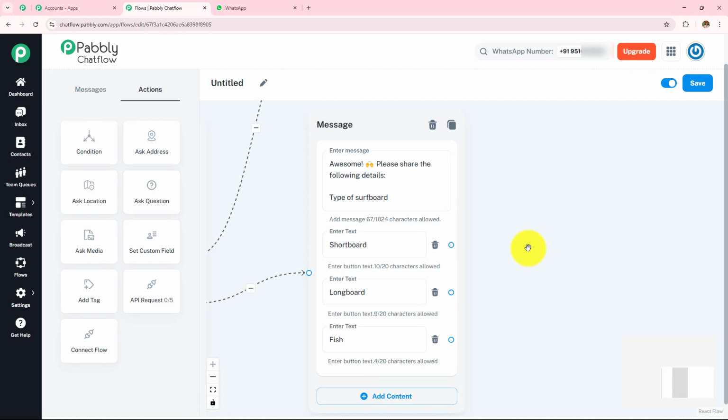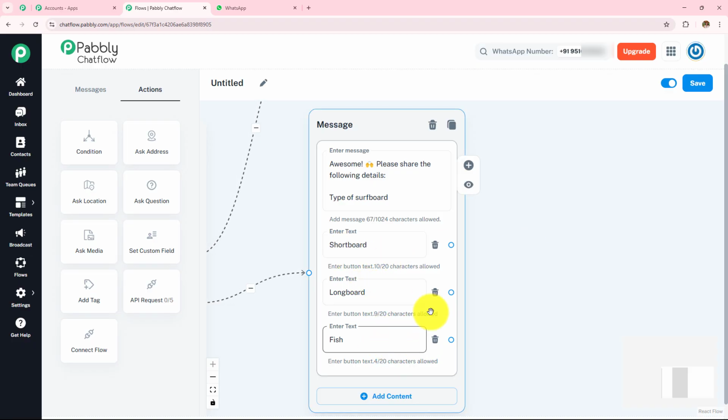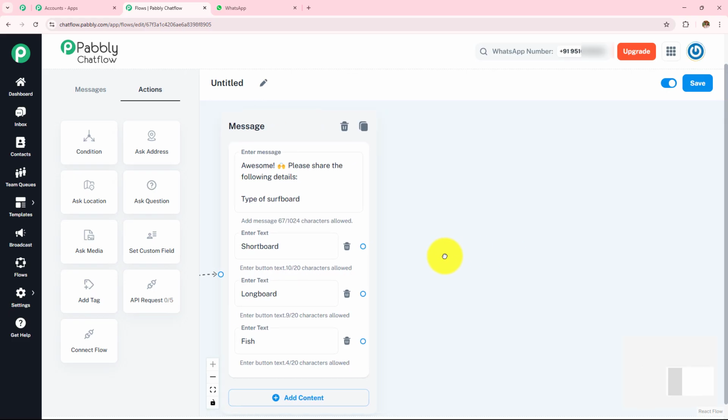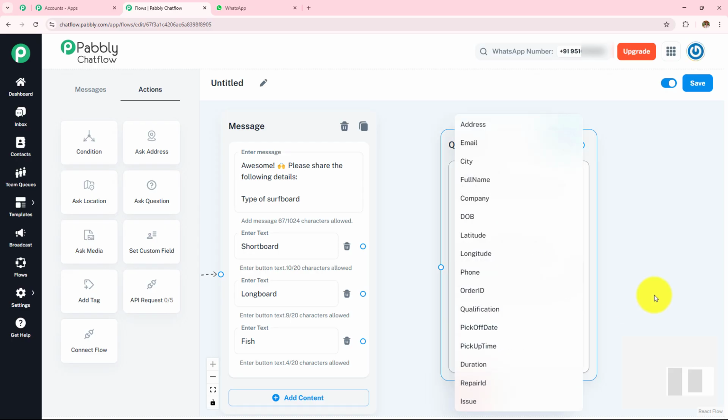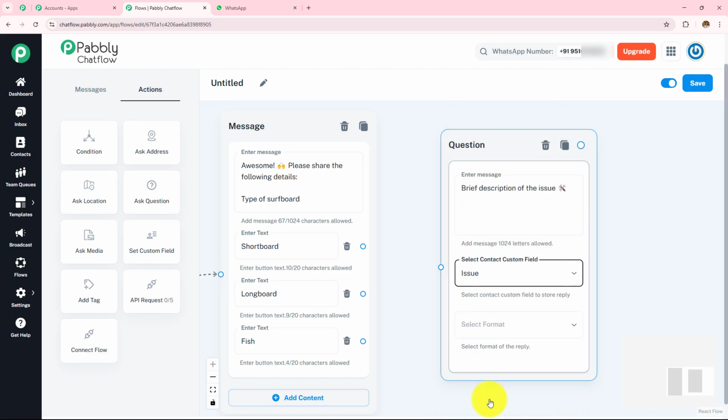Now I have entered the message in a way that I am going to ask them the question and they are going to reply with the type of their surfboard. I want that as soon as they reply with these buttons, a message should be sent to them asking about the issue. So as I am asking the question, I am going to drag and drop this ask question button, and then enter the question like, brief description of the issue. And then I have to select my contact custom field. Here I have already created a contact custom field by the name issue, and you have to create this too.